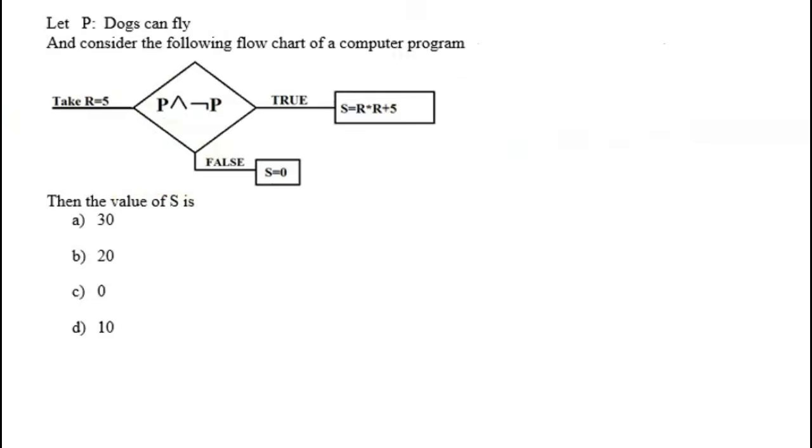Yes. Now next: let the statement P be dogs can fly, and consider the following flow chart of a computer program. We are taking the value of R as 5, and P and negation of P. P and negation of P will always be false. If this were true, then S would be defined as R into R plus 5. But since this is false, S is defined as 0. So what will be the value of X? Because we are moving in the direction of false, S is equal to 0. So C will be the correct option.